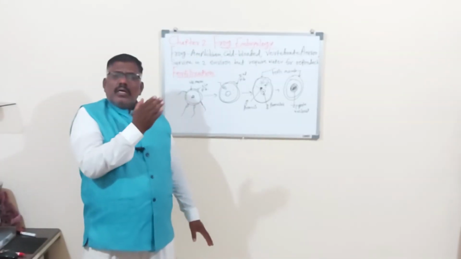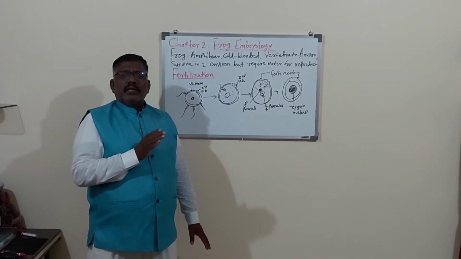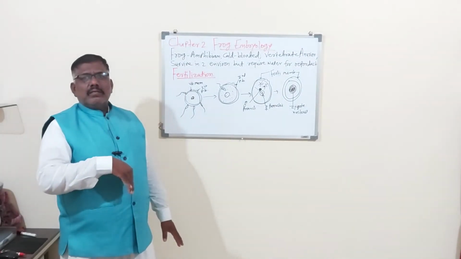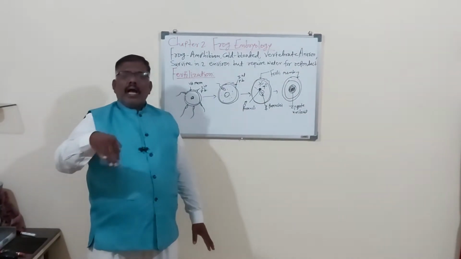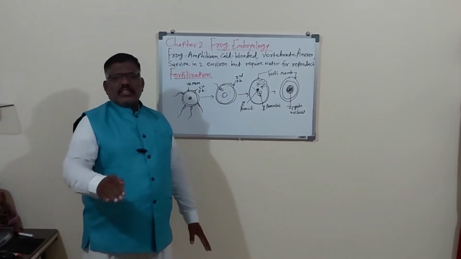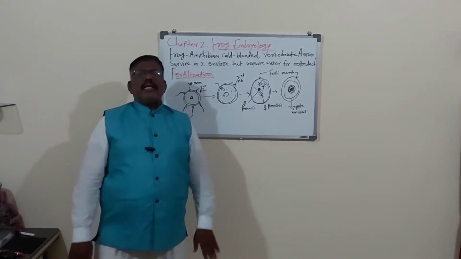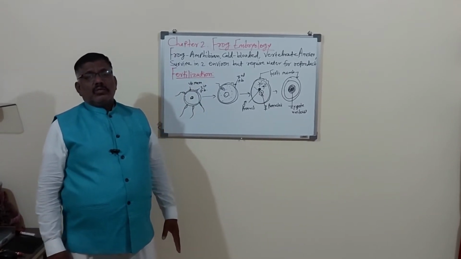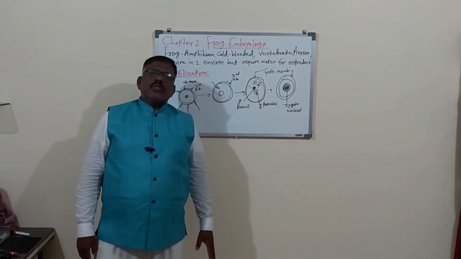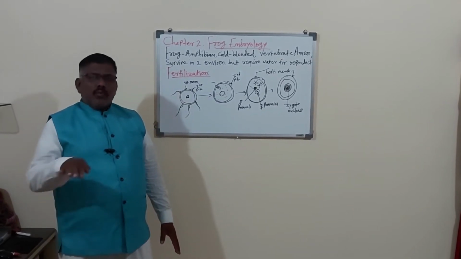The ova, that is eggs, come out from the female animal's body in the breeding season, and at the same time the male sitting on her back also releases the sperms. In the water where there is the ova, there is the sperm. A large number of ovas and sperms are released from the male and female bodies, about 3,000 to 5,000, in the water.